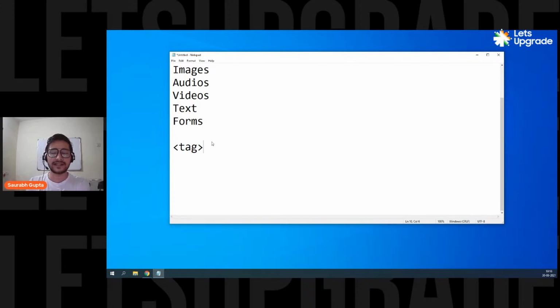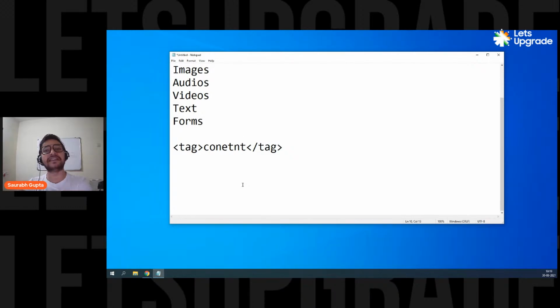Okay, so a tag looks like this. You open an angle bracket, write your tag. Don't worry, we're going to learn everything about tags. This is just for understanding. So you write a tag, and then you also close the tag. Basically, in between the tags, you put your content. That's how you write HTML.